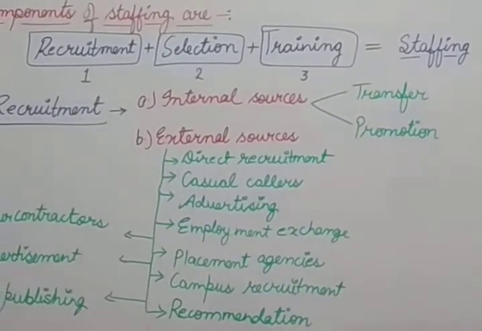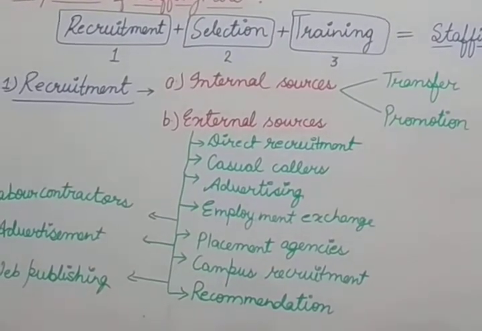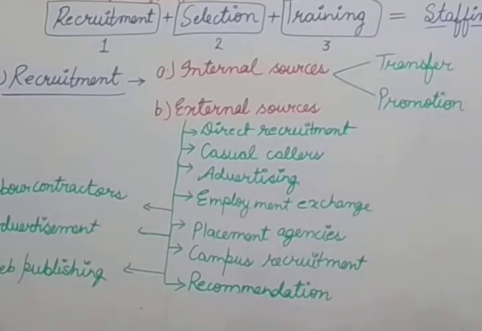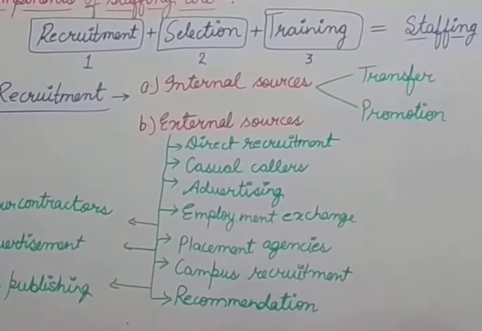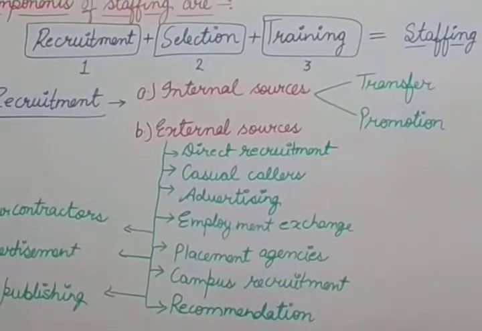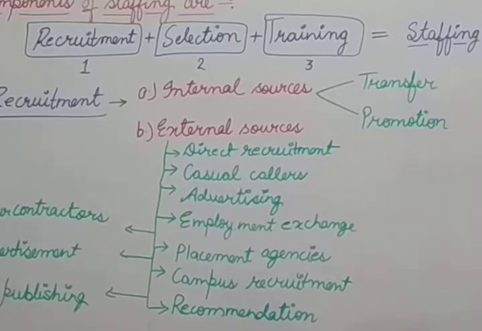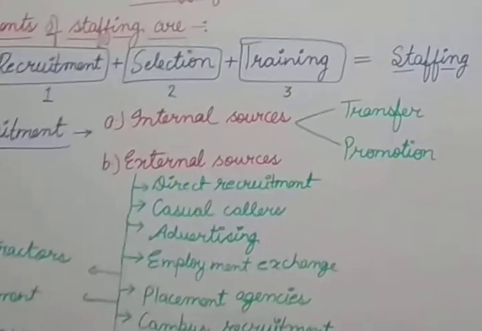Now internal sources, there are two types of internal sources. That means under the internal recruitment, the following methods of recruitment are used. First is transfer, second one is promotion. That means by two ways we can fill the recruitment by the internal sources. So first let's discuss the transfer function.